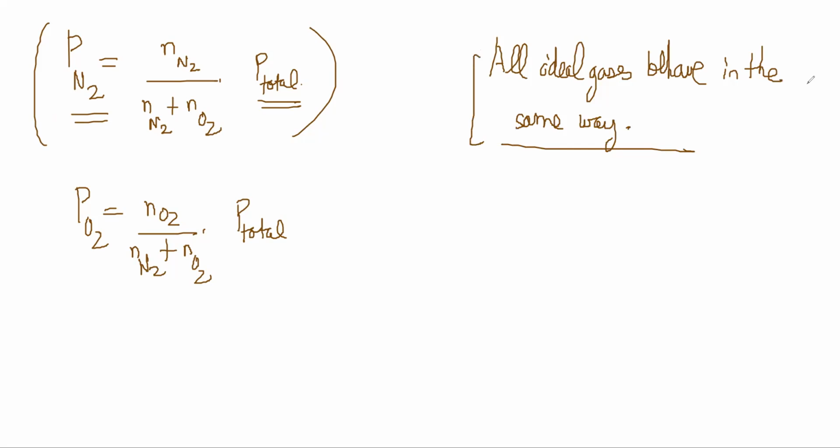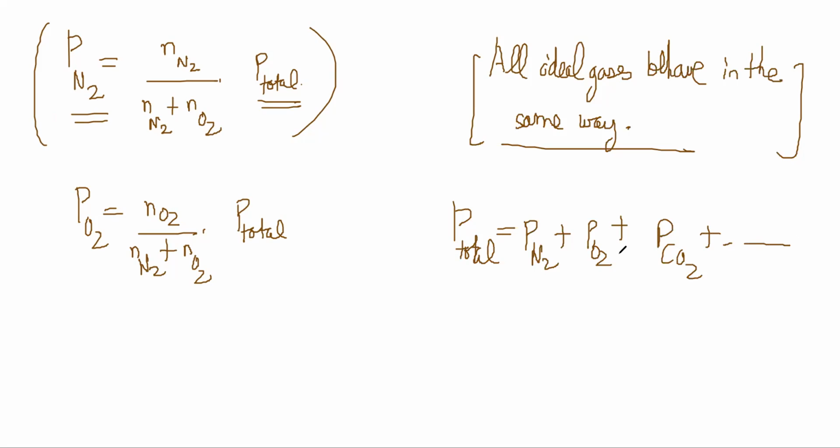Many of these gases will behave differently at a certain temperature and pressure. This is the idea of partial pressures and Dalton's law. Dalton's law says total pressure is the sum of partial pressures, plus P CO2, and so on. That is the sum of individual pressures.